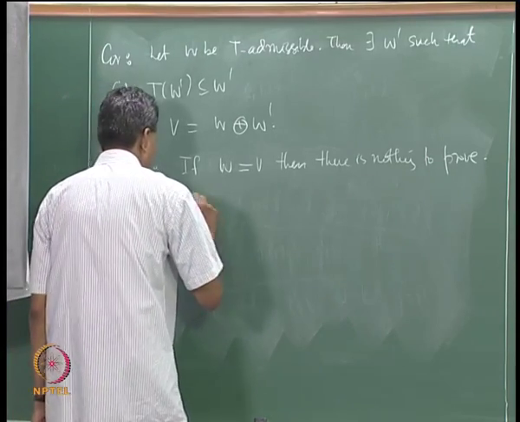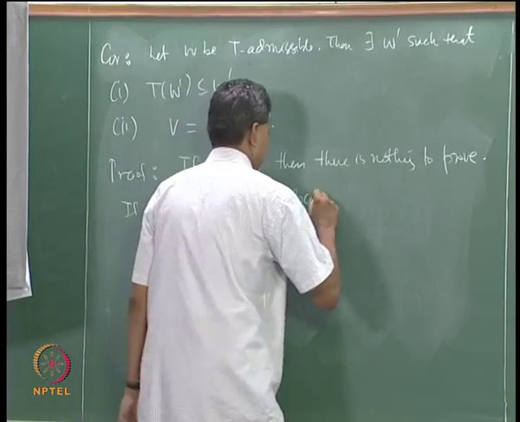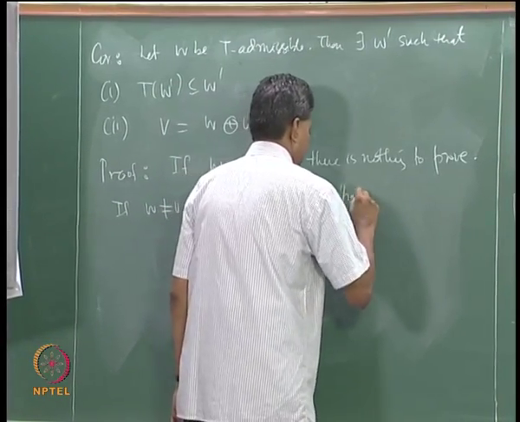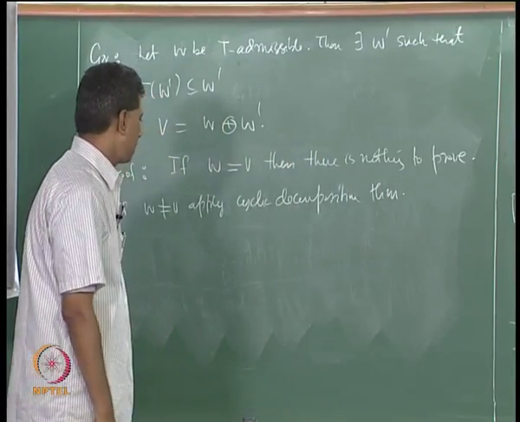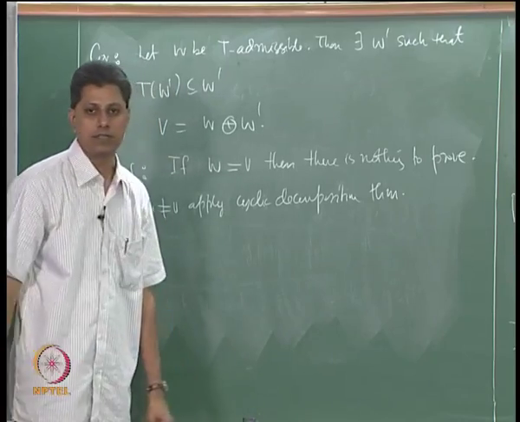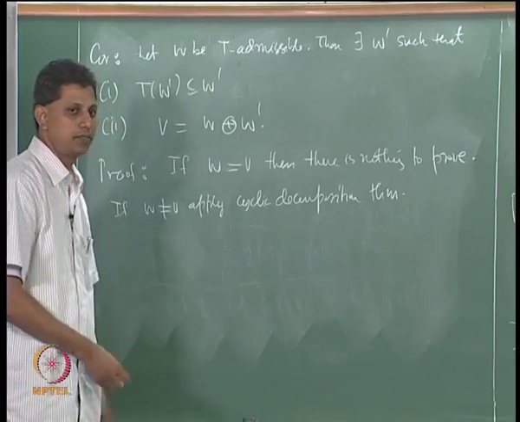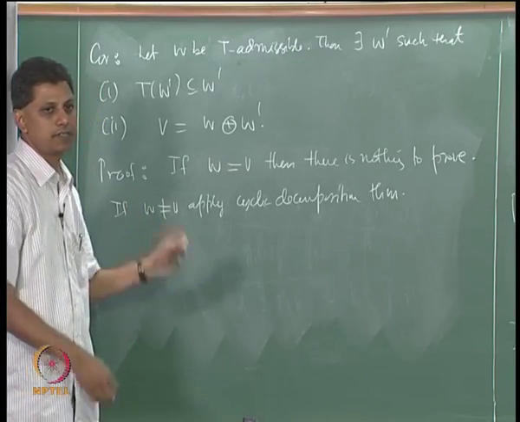If W is not V, apply the cyclic decomposition theorem. I will not give the details here. Apply the cyclic decomposition theorem, that is, each time you add a cyclic subspace, remember that each cyclic subspace is invariant under T.